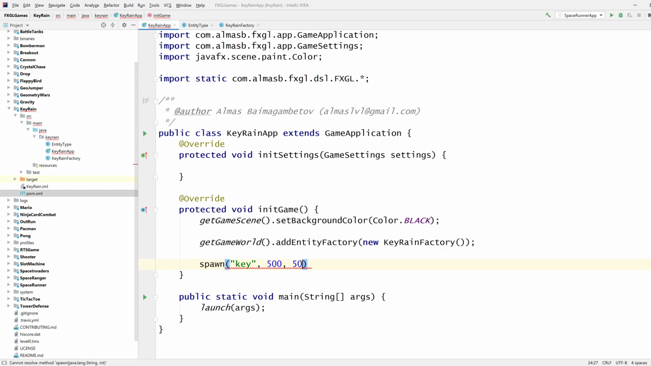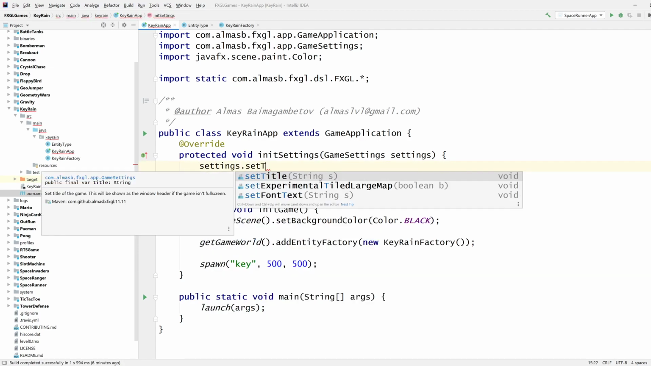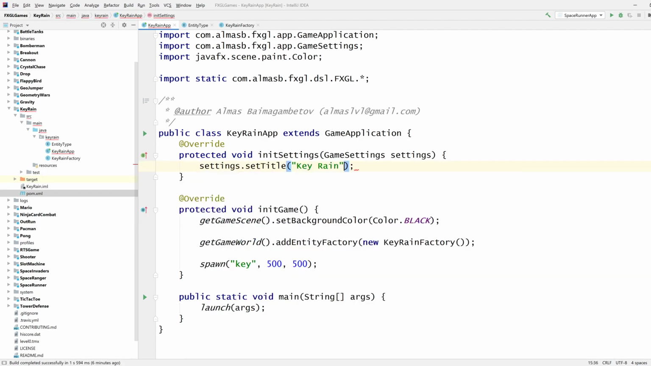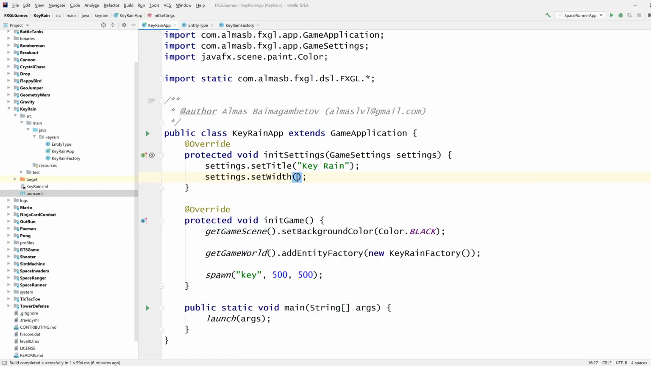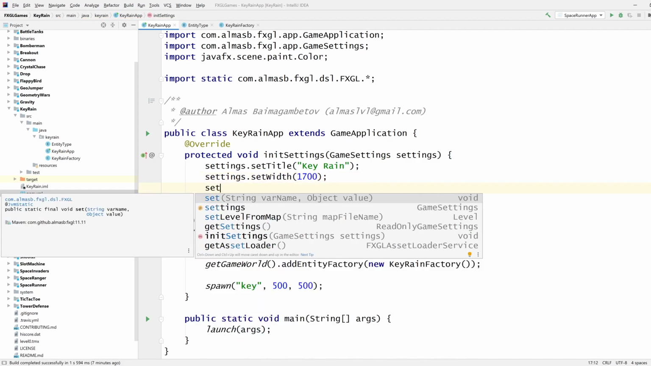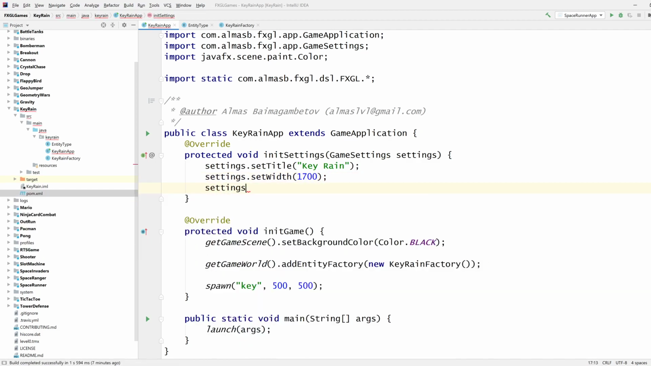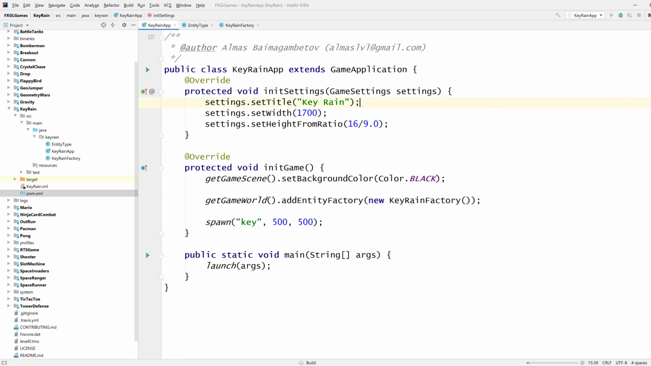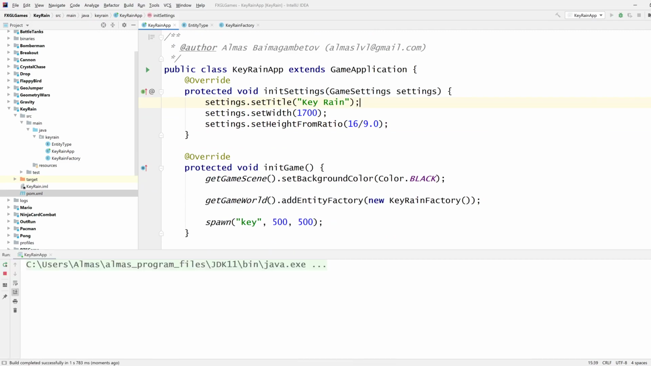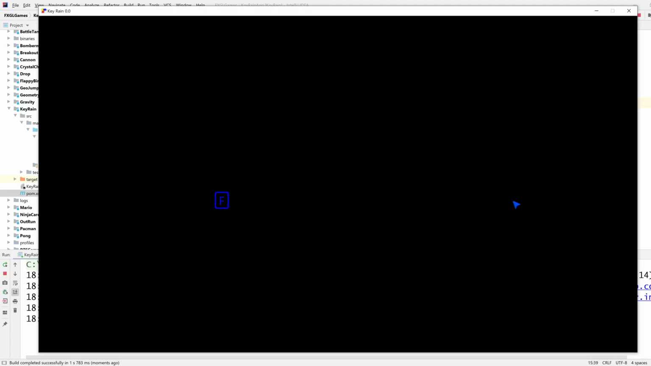Let's go 500. Settings, set title key rain. Very important to have title. Set width with something big, and then let the height be generated from this ratio. Cool. Yeah, that's what we wanted.